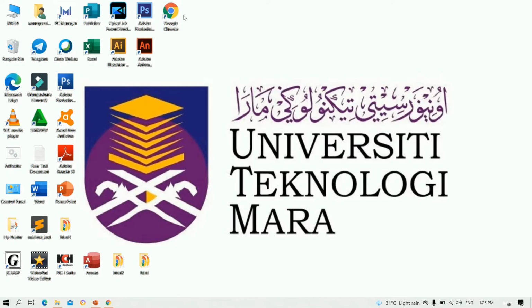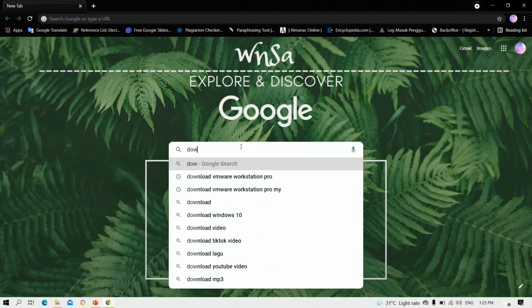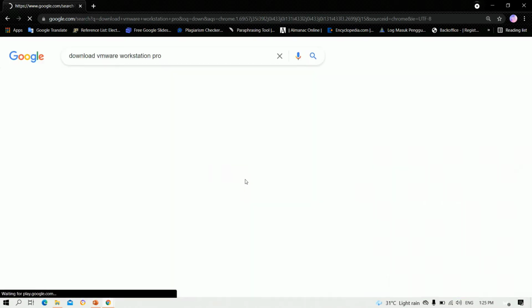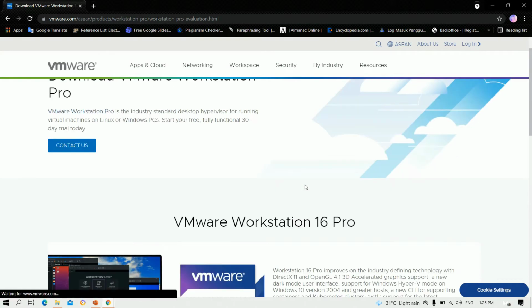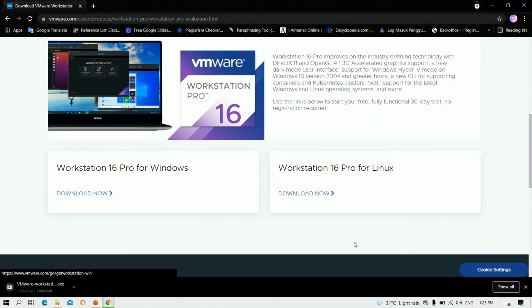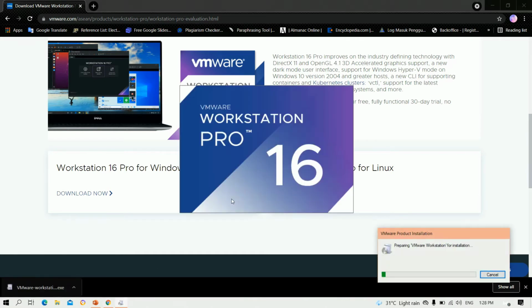For installation of the virtual machine, first go to Google and search for download VMware Workstation Pro. Click the first link, then scroll down until you see VMware Workstation 16 Pro for Windows and click Download Now. After you click it, wait a few minutes because it will take time to download. After it finishes downloading, double-click the VMware Workstation EXE. Then it will prepare VMware Workstation for installation.